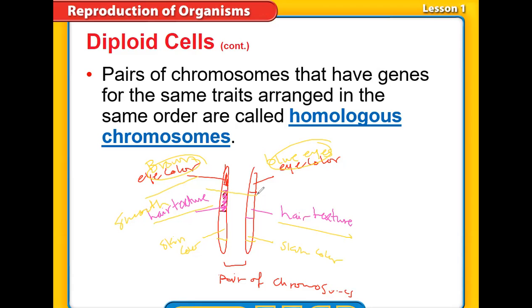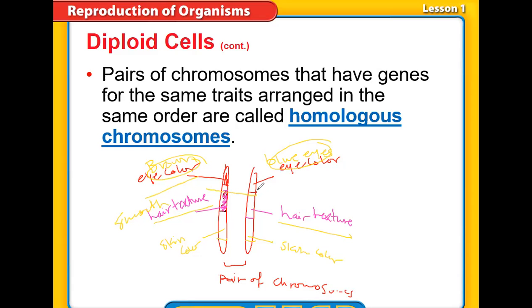So the diploid cell: any cell in your body, your skin cells, your liver, your eyes, your stomach, whatever, you will find that the chromosomes are arranged in pairs. This pair we call homologous chromosomes. We call these cells diploid cells because the chromosomes are found in pairs, in the form of homologous chromosomes.